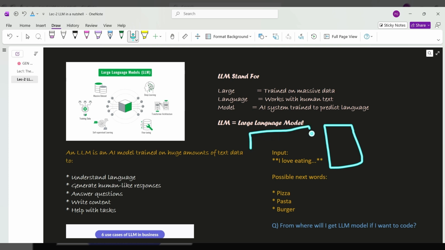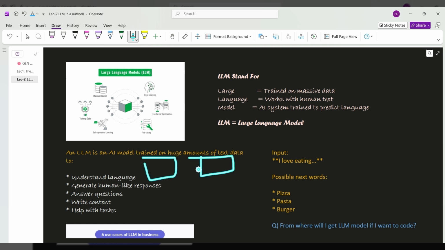In the brain we have many neurons, you remember that, right? So just assume that this LLM has many mathematical formulas, many things going on under the hood. I will make sure that you understand everything as we proceed through this video. So for starting, just assume that we have many processes through which this statement undergoes, okay?